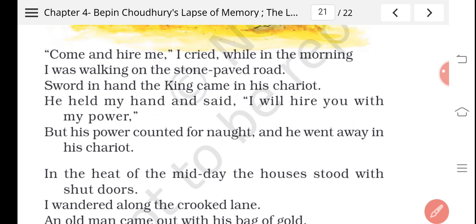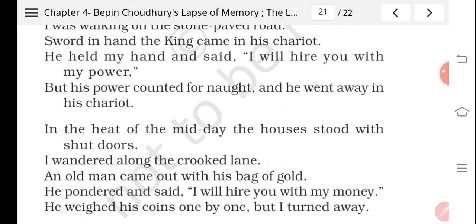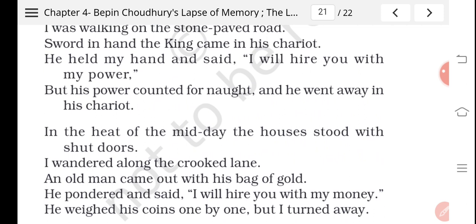Okay, now we'll see the second poetic literary device which has been used in this poem, which is alliteration. Now, what is called alliteration? It is the repetition of consonant sound in a line. Now you can see, I was walking, the king came, the sun glistened on the sand, and the sea waves made me a free man. These are the phrases or sentences that are alliteration.